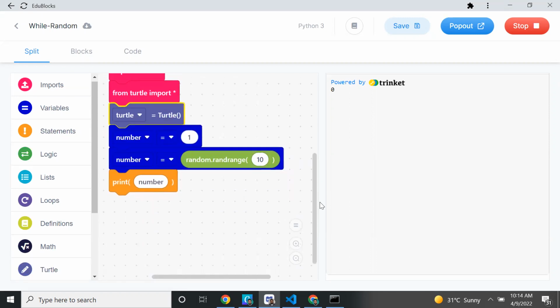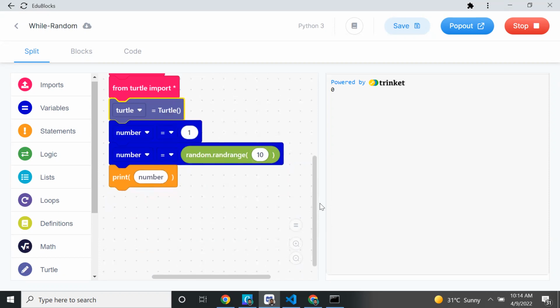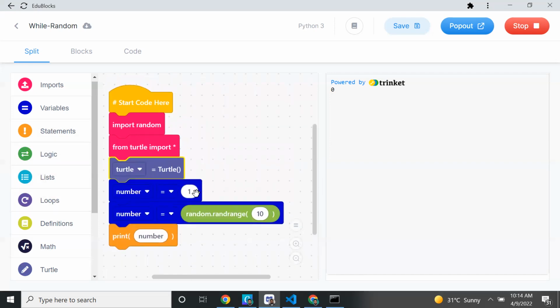Okay. After adding that, I'm going to introduce one while loop. So what we have done: we created one variable, assigned a random number to that variable, and we are printing. Then we imported the turtle library. We created turtle equal to new turtle, the turtle object. So now we will take the loop. Go to loops